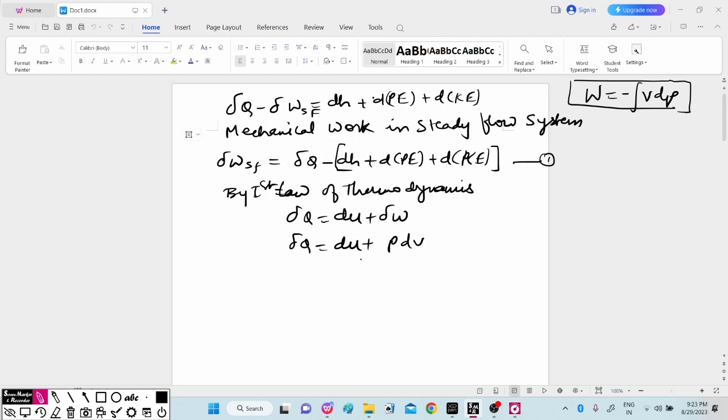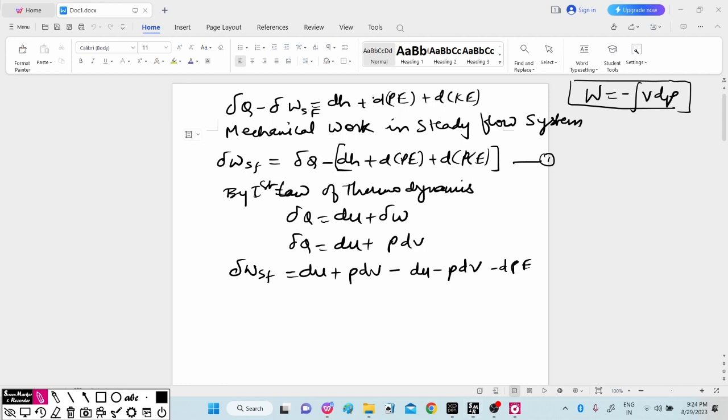So here, considering this value of del Q is equal to du plus P dV, we can write the work for the steady flow as du plus P dV minus dH, and also considering the kinetic energy and potential energy.